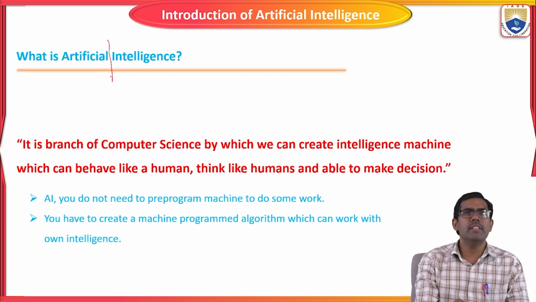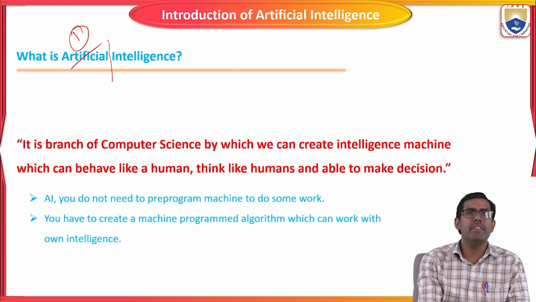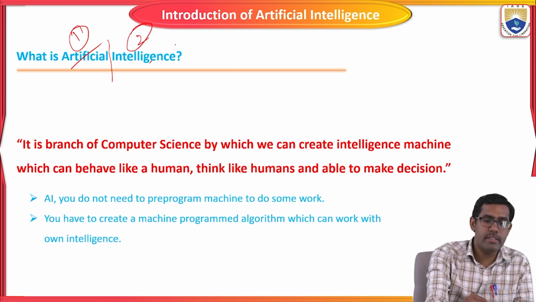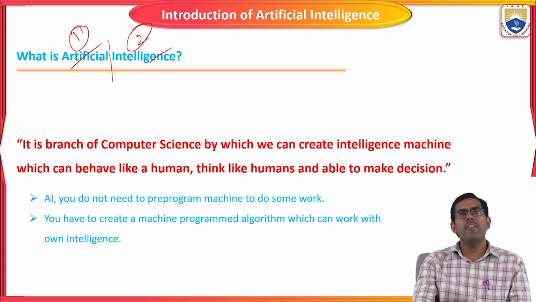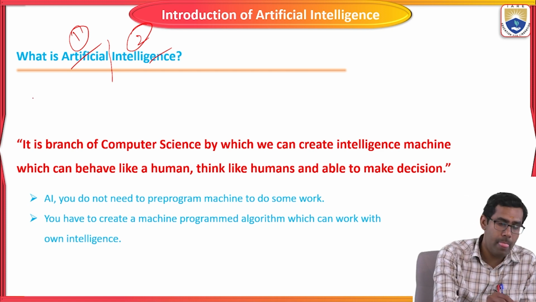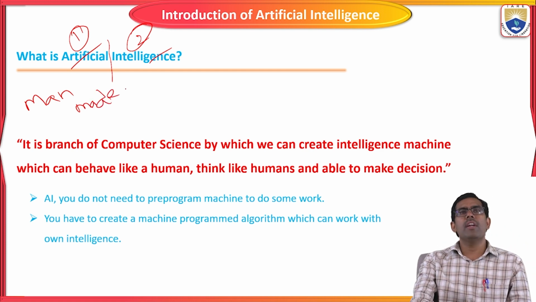Before I tell what is artificial intelligence, I'm going to split the words artificial intelligence into two. The first one is artificial, the second one is intelligence. First, what is artificial? Which humans create or devise as systems, that is called man-made. So that is called artificial.